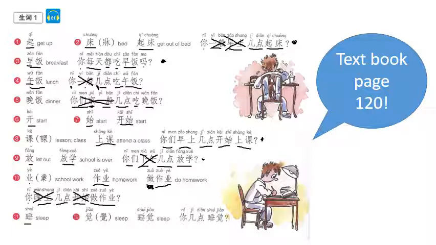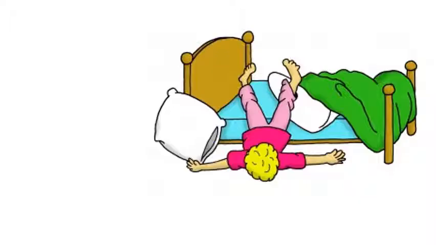睡 means to sleep. It's almost always put with 觉. 睡觉, sleep. 你几点睡觉? What time do you sleep? And again, we can add in that general time frame. So we might say 你晚上几点睡觉? What time at night do you sleep? Okay? Or we might say 你一般几点睡觉? What time do you normally sleep?